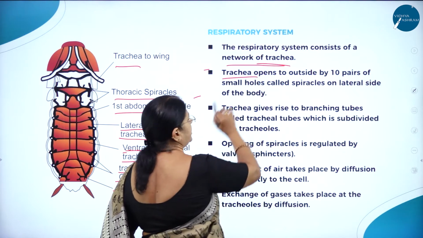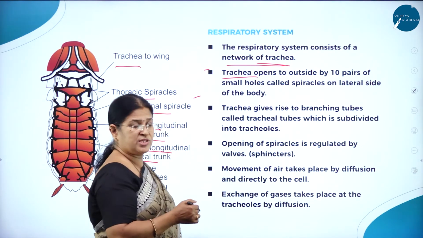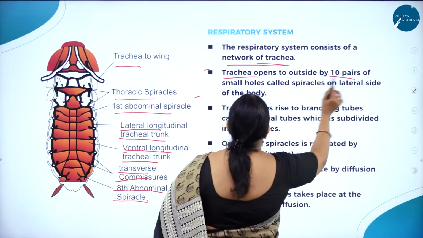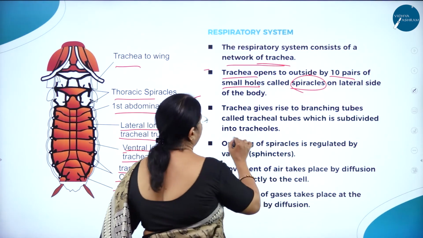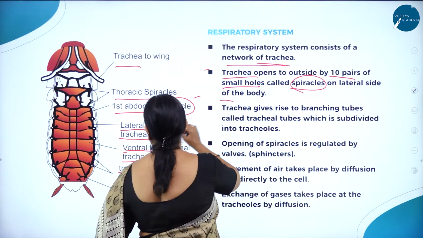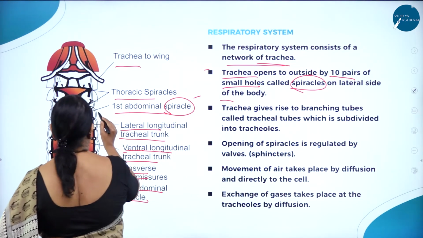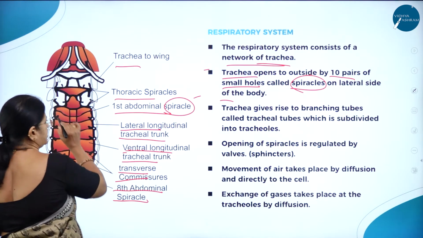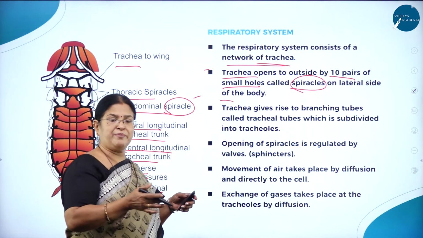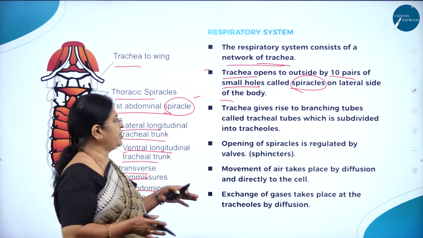So what is trachea here? Trachea opens to outside by 10 pairs of small holes called spiracles. Here you can see, as I said, spiracles. On the lateral sides of the body, you can see the small holes here. They are called spiracles. What do we mean by lateral sides? At the sides of the body of the animal.